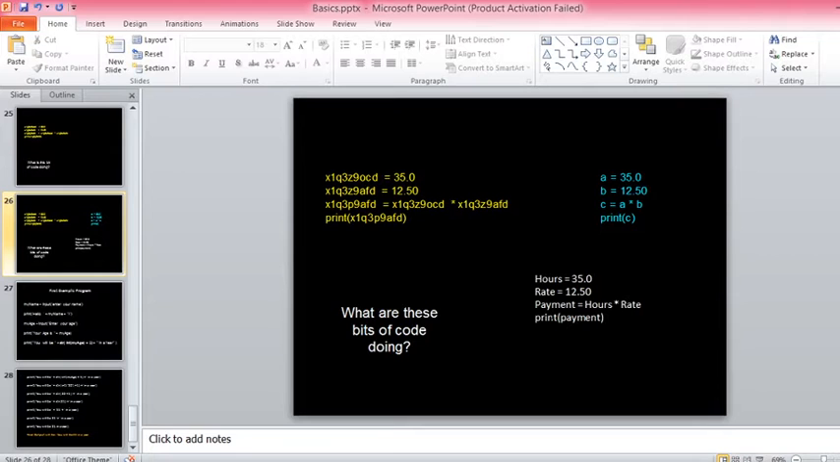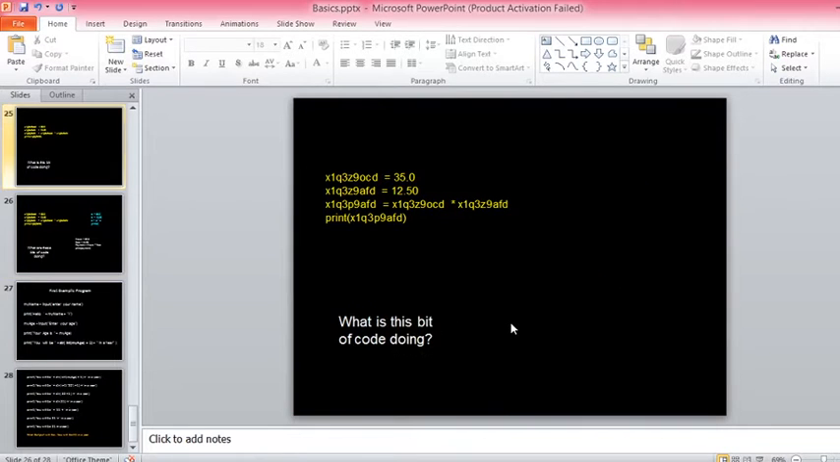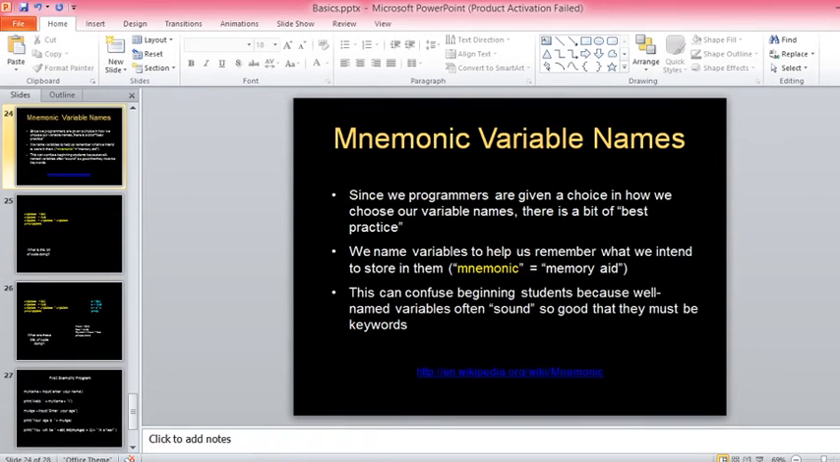With this example, did you get this one now? Yes, sir. So always use mnemonics. Variables should have mnemonics, that means the meaning. There should be some meaning for the variable that we are going to use in the program. That's called a mnemonic.